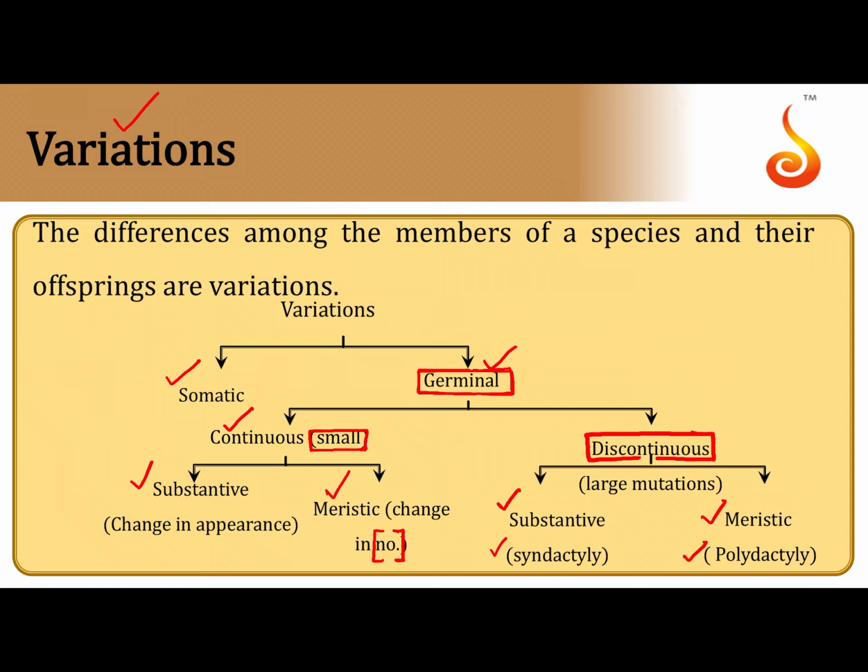So this table gives you an overall classification of variations. No two individuals are alike in a population. Such differences are called variations, and we now know that the secret to variation lies in the genetic material or the DNA of an organism.